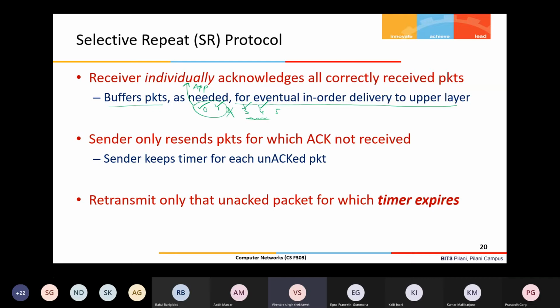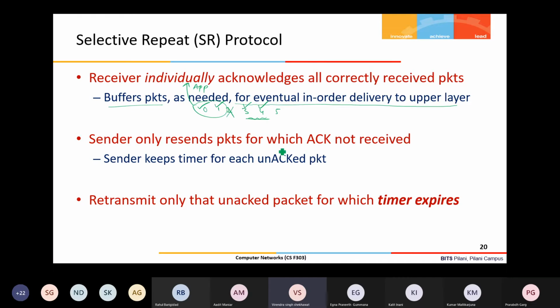So that's the complexity added: we need a larger buffer space for the SR selective repeat protocol as compared to Go Back N. Because in Go Back N, just one packet buffer is sufficient, since all packets come in order, so it can immediately deliver them to the application, right? So no buffering is required. But here buffering is required because out of order packets need to be buffered.